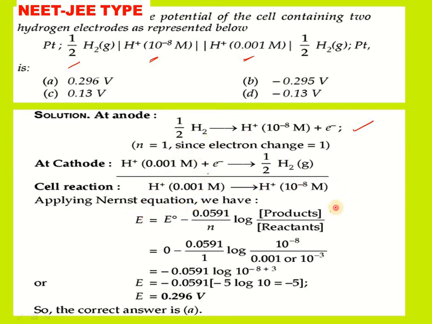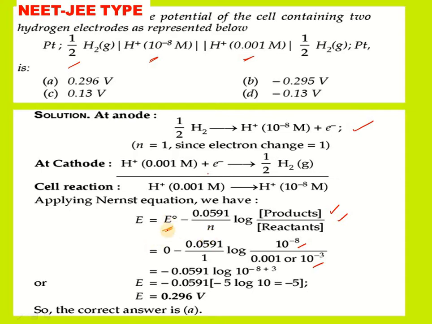So only the H plus concentration changes here. That means products by reactants: for products we have 10 power minus 8 molarity, and for reactant the H plus ion concentration is 0.001, that is 10 power minus 3. That is substituted in the Nernst equation, E equals E naught minus 0.059 by n.